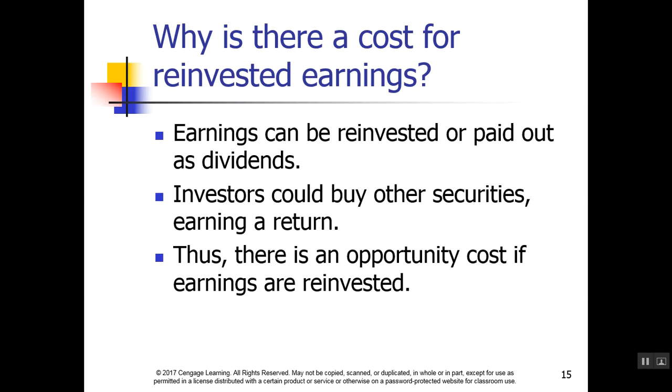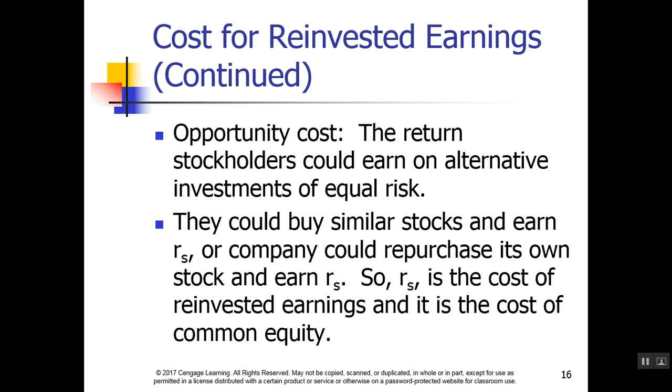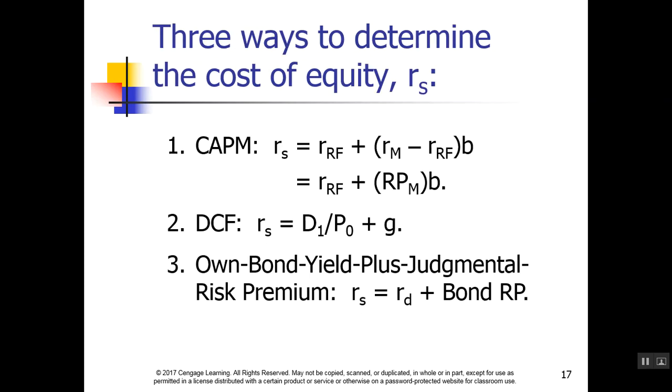Earnings can be reinvested or paid out as dividends. Typically, there's an opportunity cost if the earnings are reinvested, because stockholders could go earn an alternate rate on investments of equal risk, or they could buy other stock. Therefore, the rate on the other stock is the cost of reinvested earnings, and it's the cost of common equity.